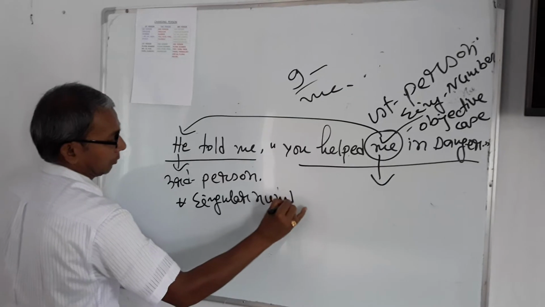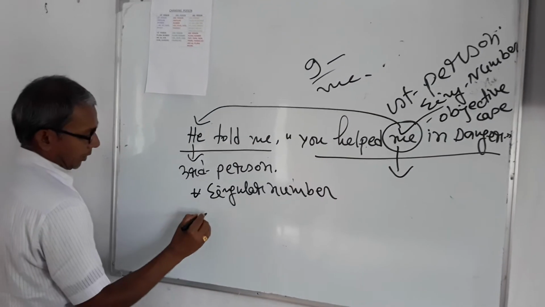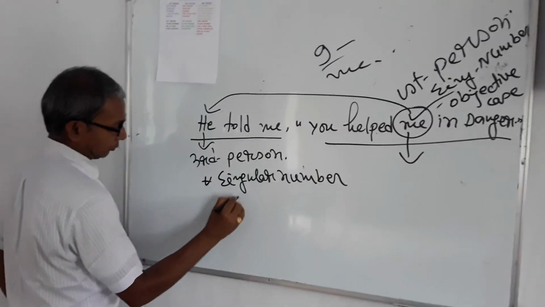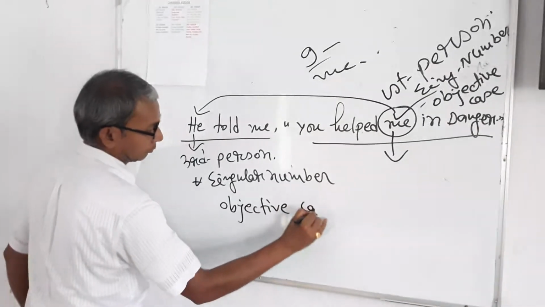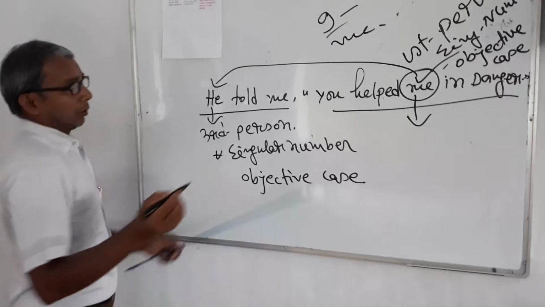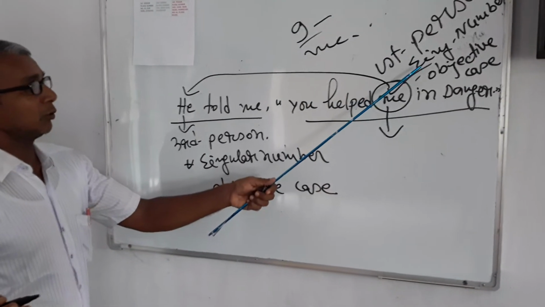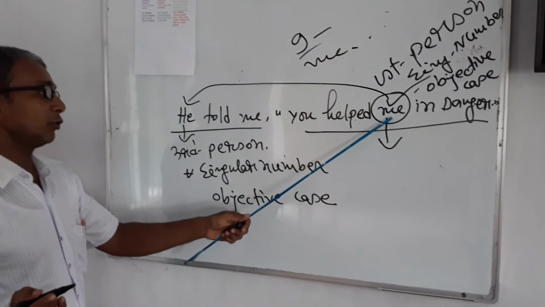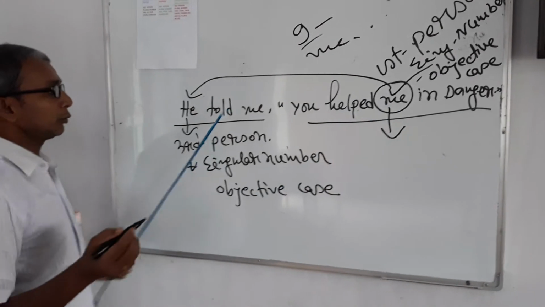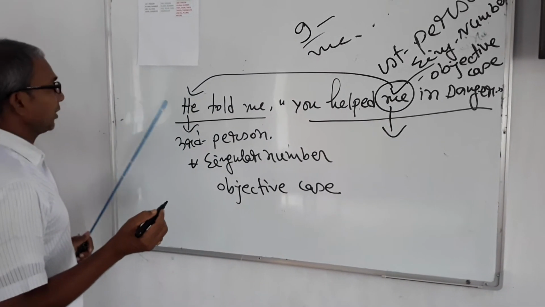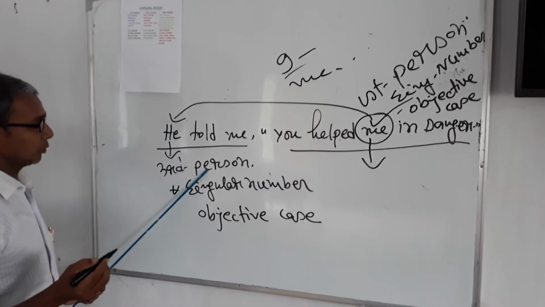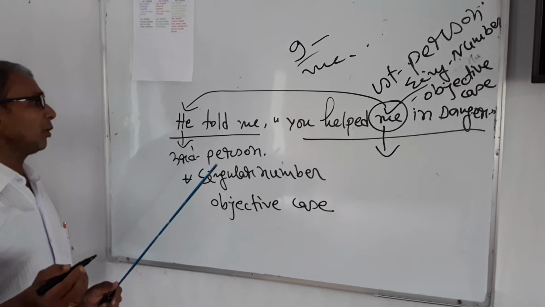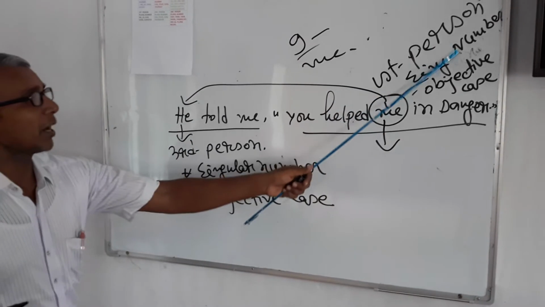Singular number and case. It is first person singular objective. It will be changed according to the subject of reporting verb. Here the subject of reporting verb is he. He is third person. So the changing will be formed according to its number and case.